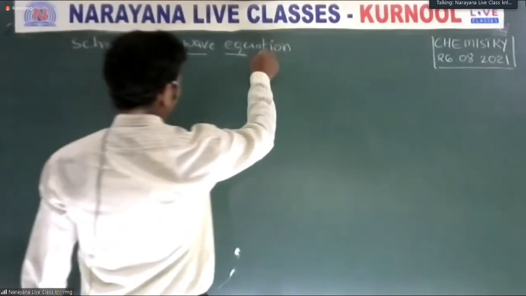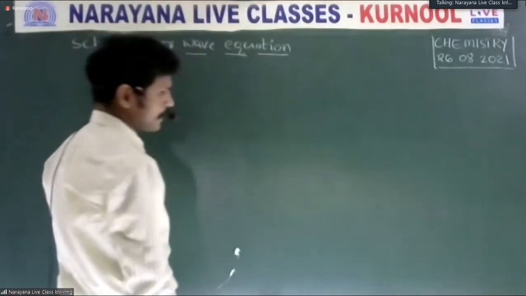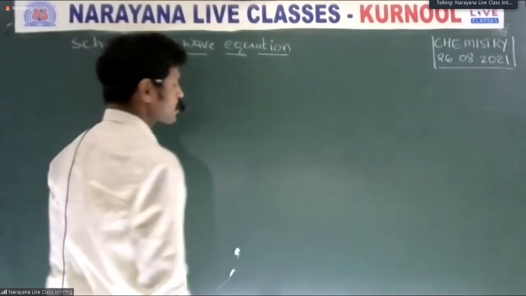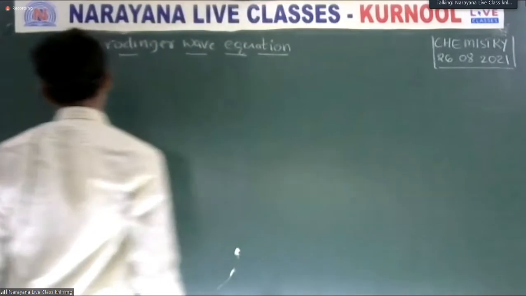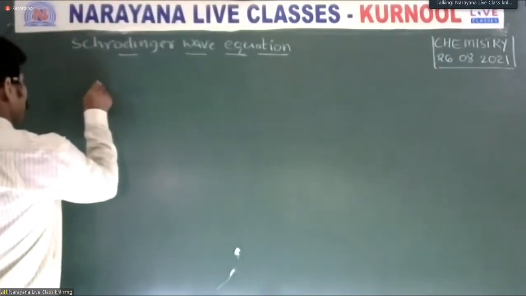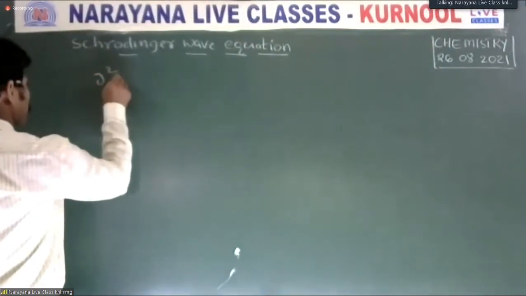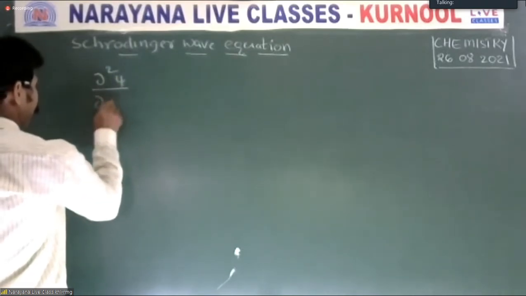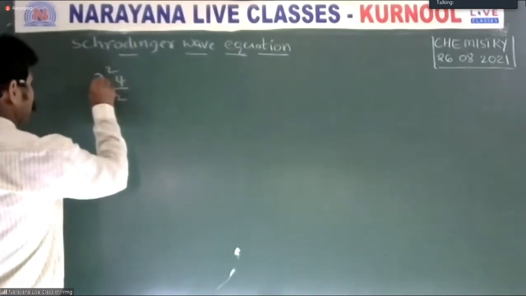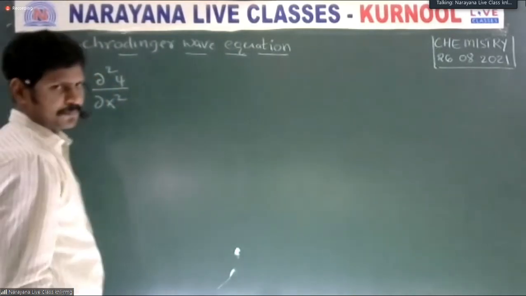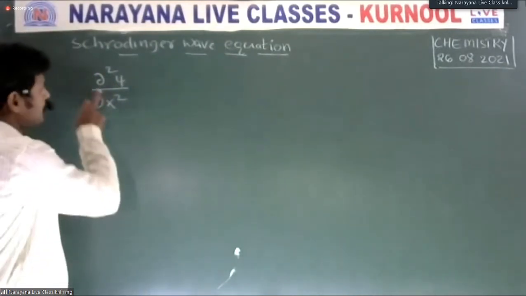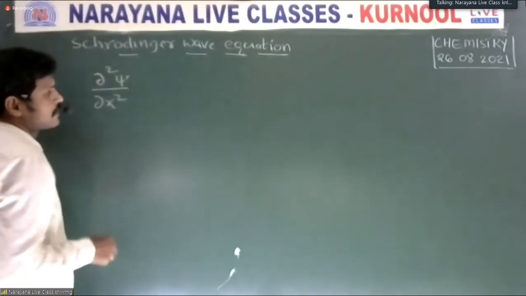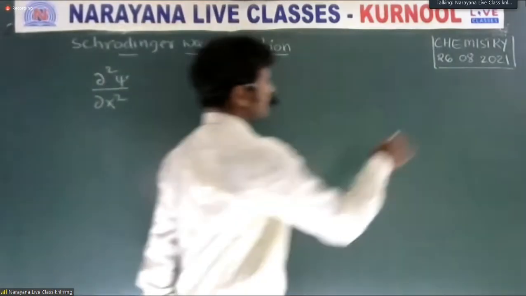This was proposed by Erwin Schrödinger. According to Schrödinger, the equation is as follows. This is one of the constants.